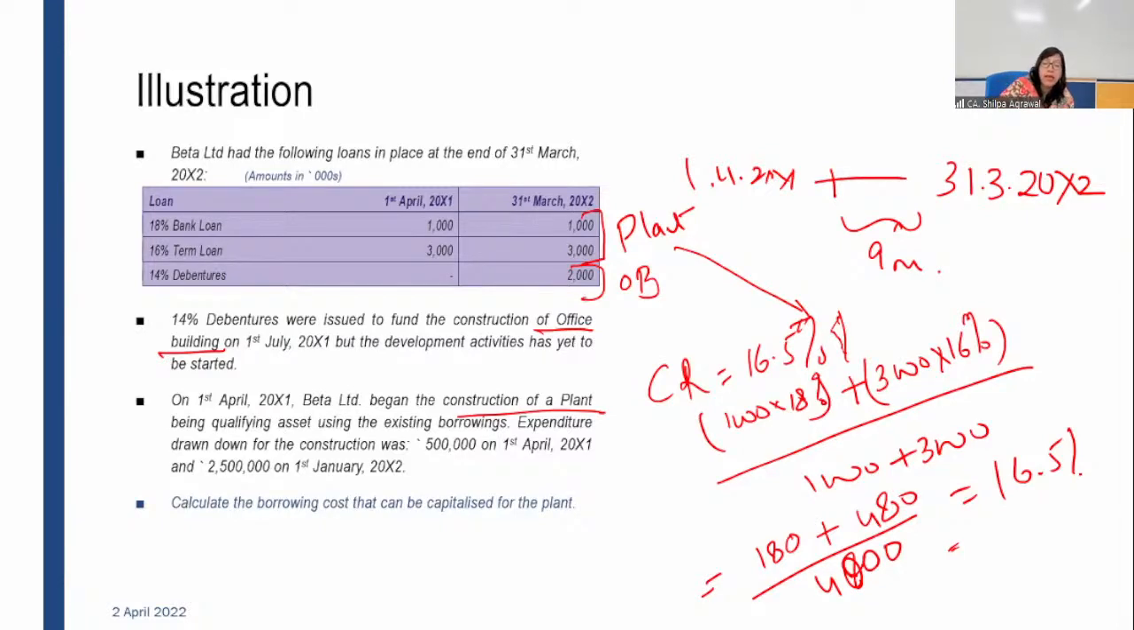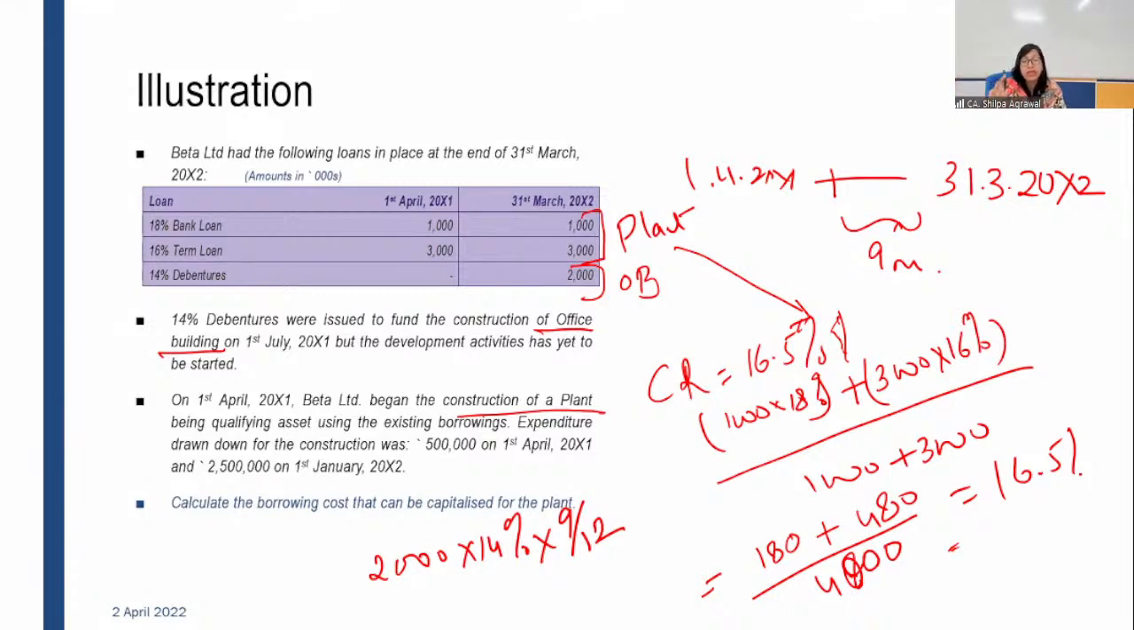With the office building, you have to simply do 2,000 into 14% into 9 by 12. That will be the amount which is to be capitalized for debentures. 2,000 into 14% into 9 by 12. Why 9? Because from July to 31st March. That will be the amount.